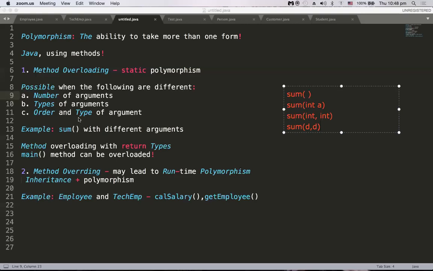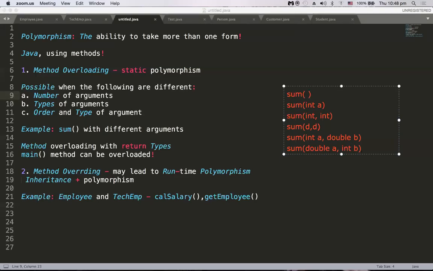And the order and type of the arguments can differ. For example, here I have a sum method which takes int a and double b. This is one sum method, and I can have a sum method again with two parameters, but it is sum double a comma int b.